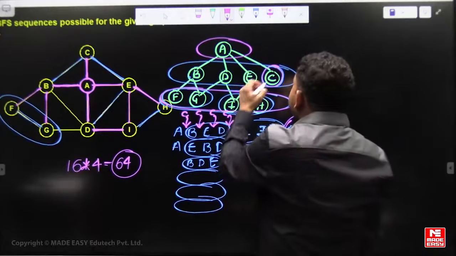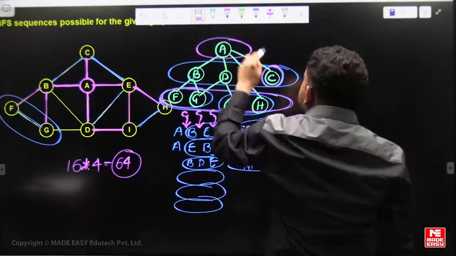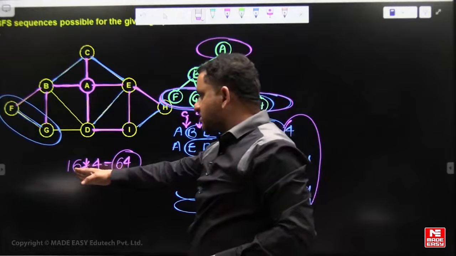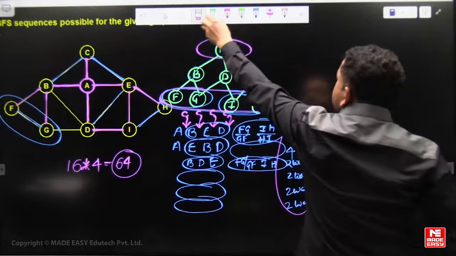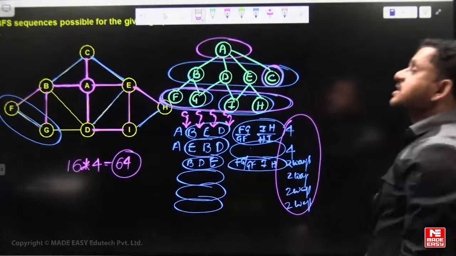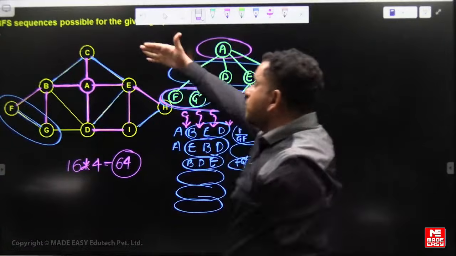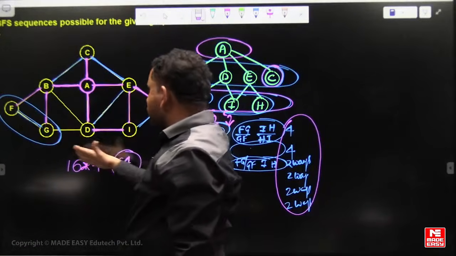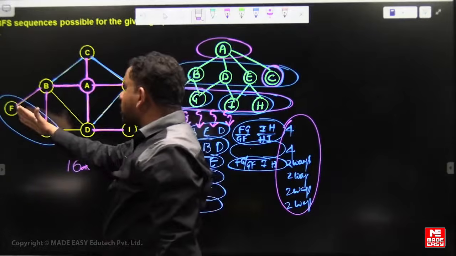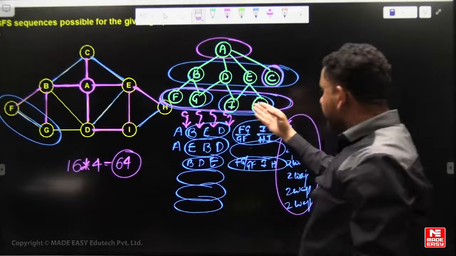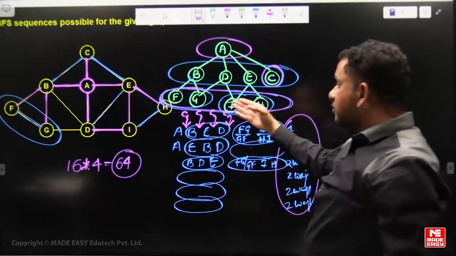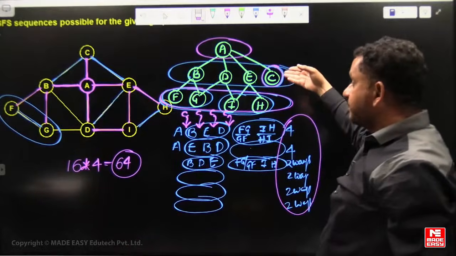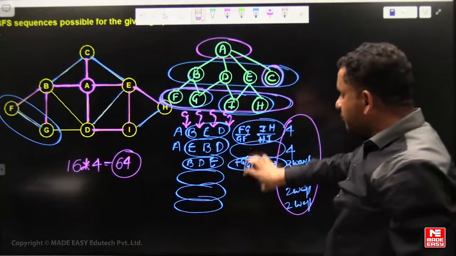So if I exclude the C, there are 16 ways in total, where C is one more vertex in the second level. The position of C is independent of the third level vertices, because no vertex of the third level in the BFS spanning tree is adjacent to C. That's why C was not included before.